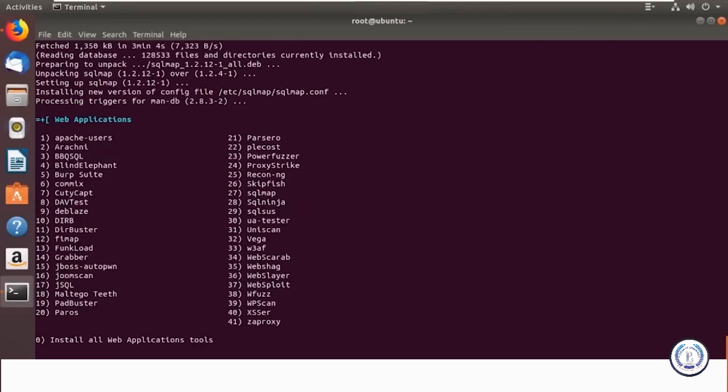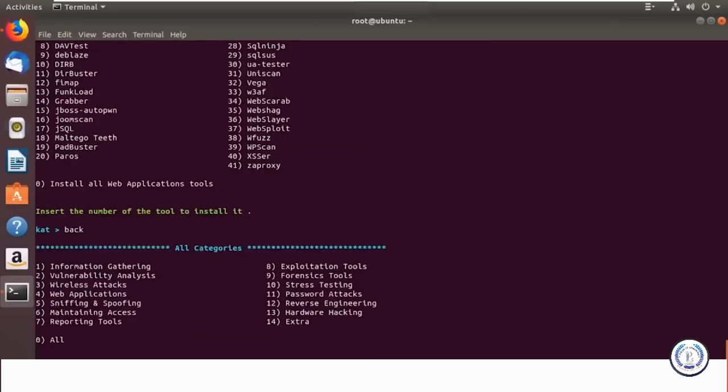So there you go, guys. I just showed you how to install one tool, so you can go ahead and do that for any kind of tool under any category. So if you just want to go back, click back and go for other types of tools.